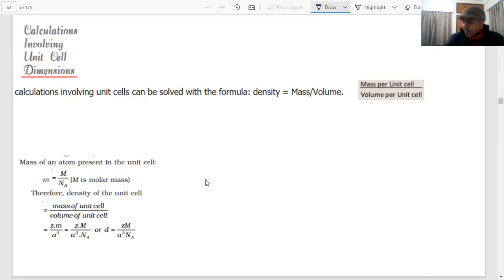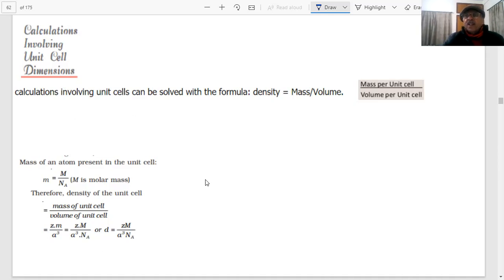Okay. What is the packing fraction for BCC? Packing fraction for BCC 68 by 100. Okay. Give me the number. Packing fraction 0.68 you are saying? 0.68. Okay. 68 by 100. What is the packing fraction in FCC, students? In FCC 74 by 100 or 0.74.